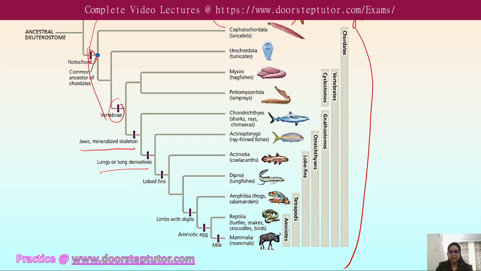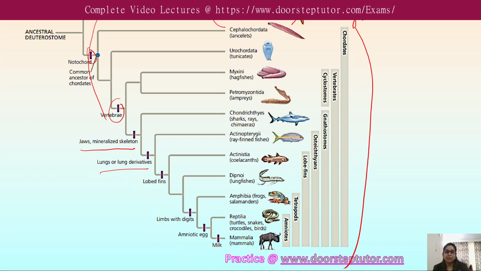For example, only gnathostomes have jaws, while in some lineages a derived character has been lost over time, or is present in a reduced form.